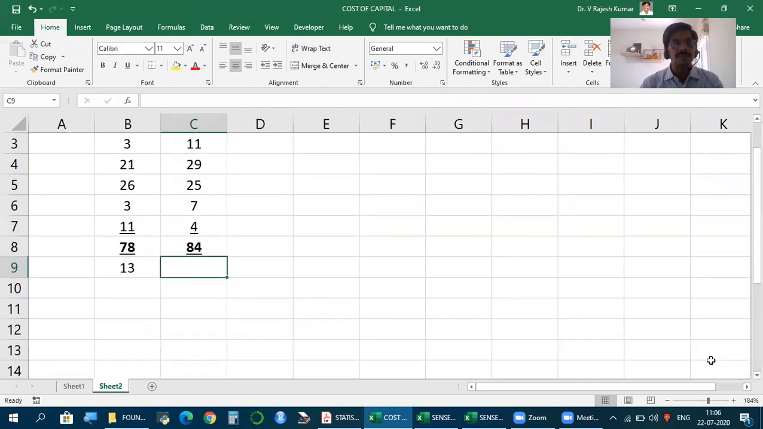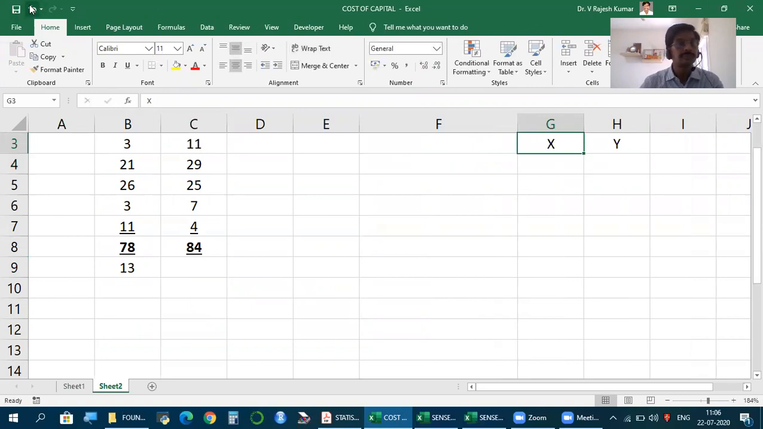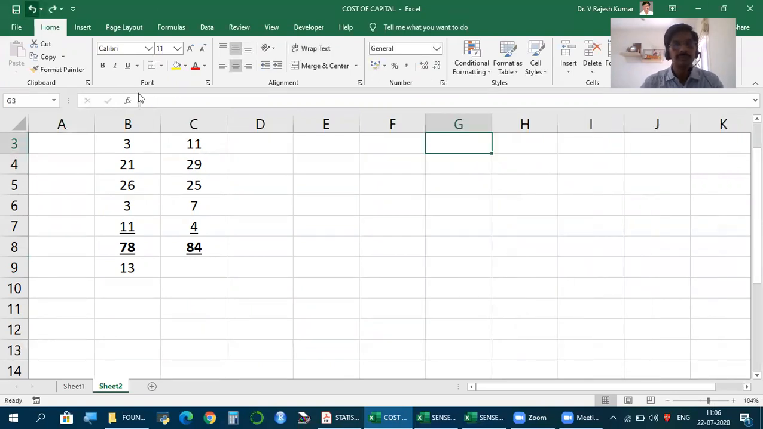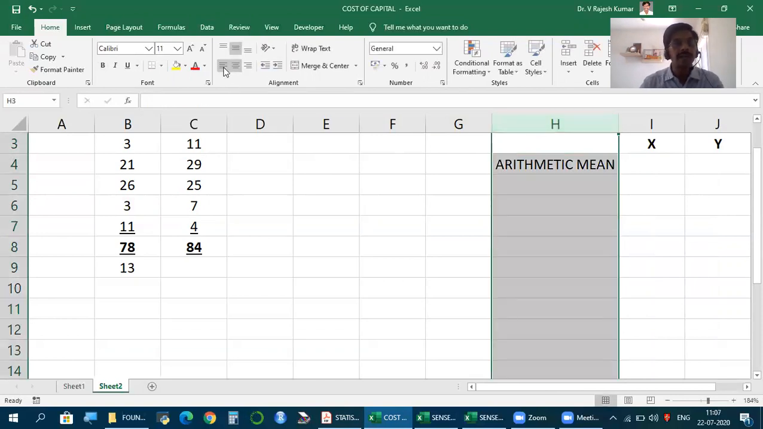So from our discussion on statistics, what we learned earlier, just putting all that here: X and Y. First, we should calculate the arithmetic mean. That's our first requirement. How to calculate it, we have already seen.